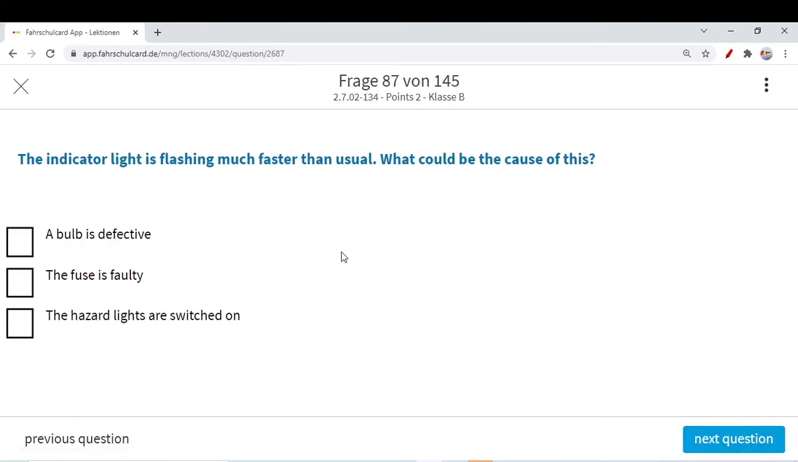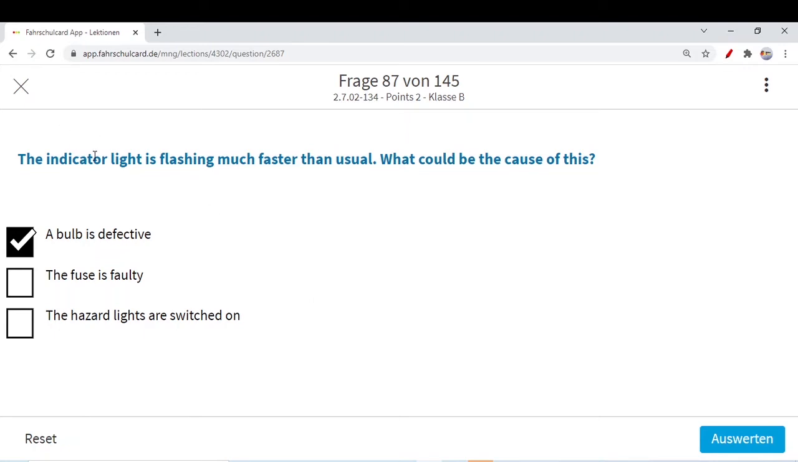The indicator light is flashing much faster than usual. What could be the cause of this? So many causes. Your bulb is defective. Why? It is flashing, it's on. That means it is no technical problem, but it is flashing too much. The bulb could be defective. The fuse is faulty. If the fuse is faulty, just remember, it will never turn on the bulb. Your bulb will never be turned on because the fuse is blown up. When the fuse is blown up due to any reason, your device will not work. You have to change the fuse.